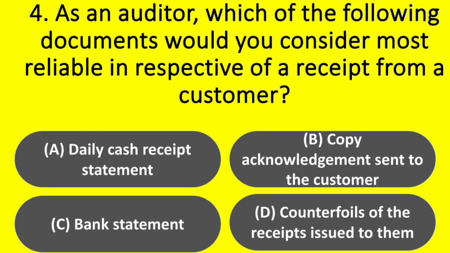As an auditor, which of the following documents would you consider most reliable in respect of a receipt from a customer? Options: A. Daily cash receipt statement. Option B. Copy acknowledgement sent to the customer. Option C. Bank statement. Option D. Counterfoils of the receipts issued to them. Answer: option D. Counterfoils of the receipts issued to them.